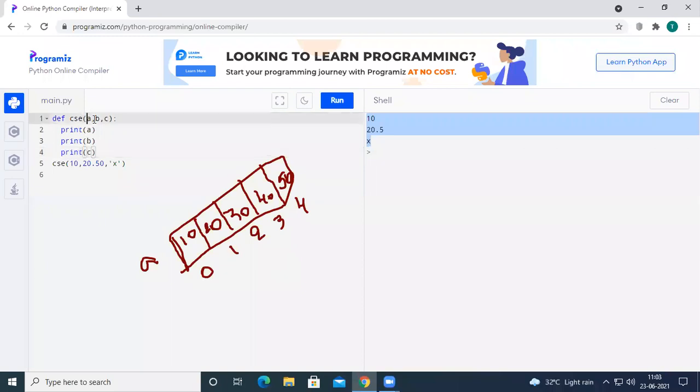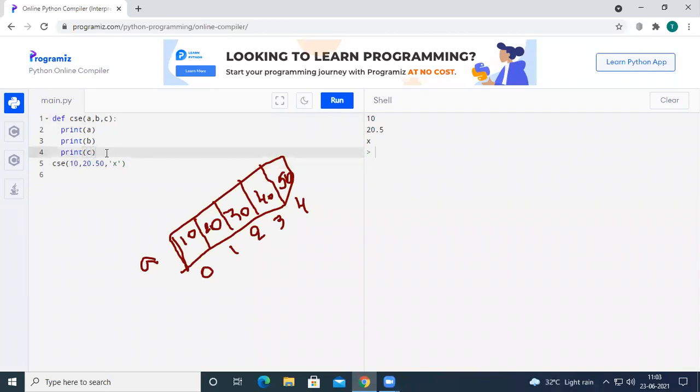See here, if you are having parameters, it means that the method is ready to take some data. If you don't maintain these parameters, then you cannot pass any data to that method. If you want to pass the data, please maintain parameters. So here, if we pass 10, 20.5 and x, 10 is the first parameter, so it will be assigned to a. 20.50 is the second parameter, it will be assigned to b, and x is the third parameter, it will be assigned to c.